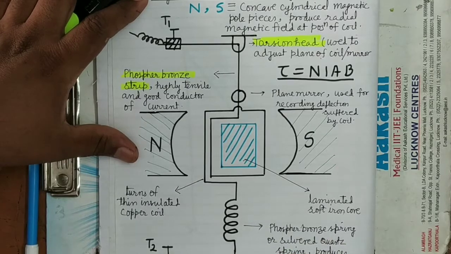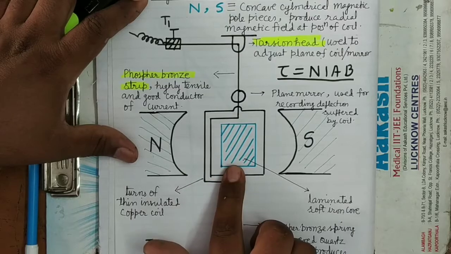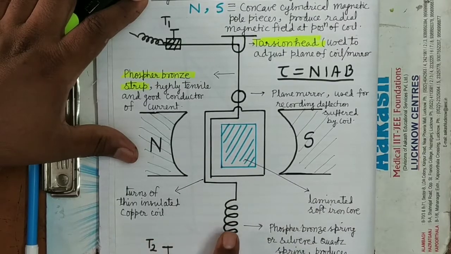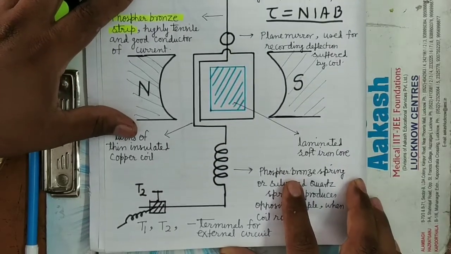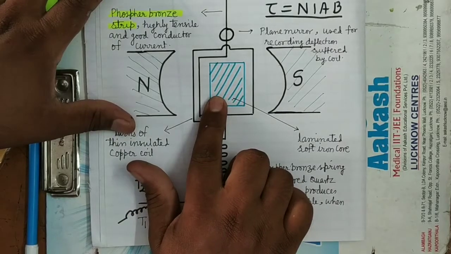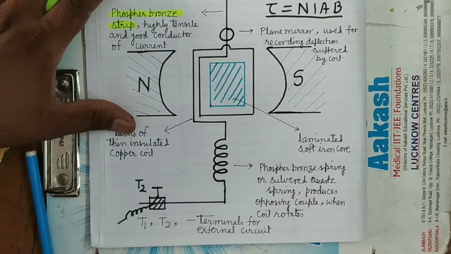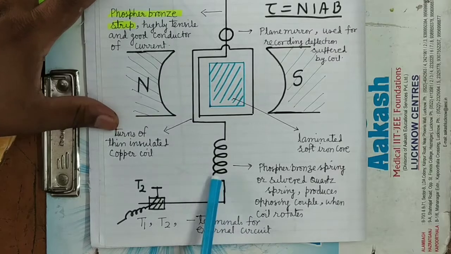Now the other end of the coil is connected to a phosphor bronze spring or a silvered quartz spring. So what is the purpose of the phosphor bronze spring? When the coil rotates, the turns of the spring will get twisted. You can see here, when the coil rotates on passing the electric current, the turns of the spring will get twisted. And when the turns of the spring get twisted, what will happen?